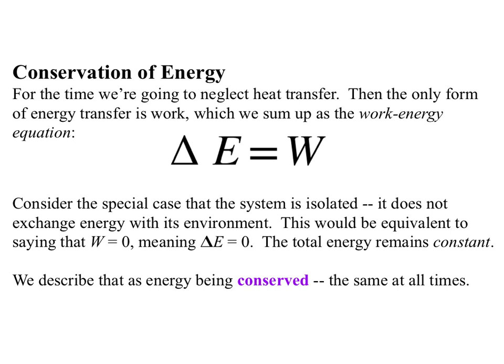Then the only form of energy transfer is work, which we sum up as the so-called work-energy theorem, that the change in the total energy is the work done on the system, delta E equals W. Now consider even further the special case that the system is isolated. Remember, that means it does not exchange energy with its environment. It also doesn't exchange matter. This would be equivalent to saying that the work is zero, because it's not transferring any energy, meaning delta E is zero. The total energy of that system remains constant. And using old-timey language, we say that the energy is conserved. It's the same at all times.